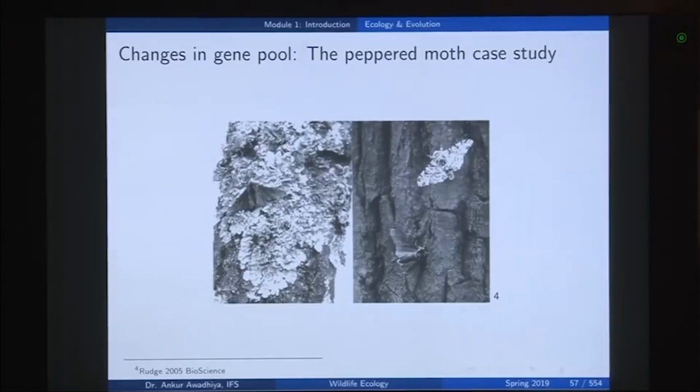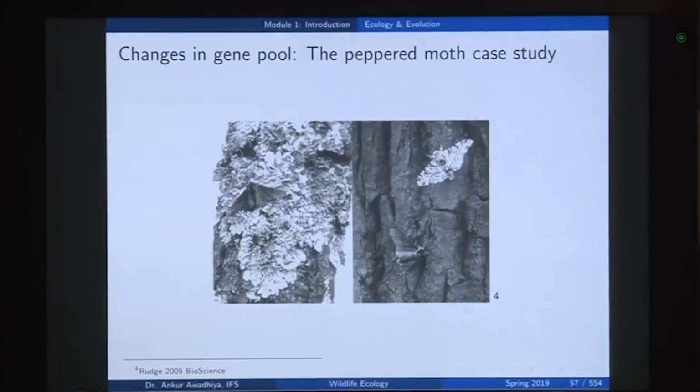Now, this example comes from England, and before the industrial revolution the area was very pollution free. So, trees had a lot of lichens on their surface, and these whitish color are the lichens.